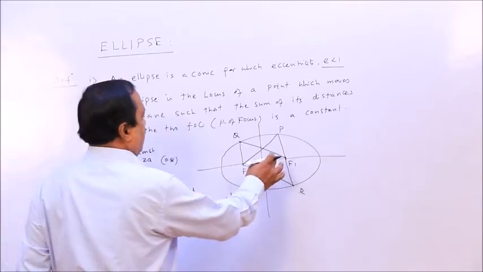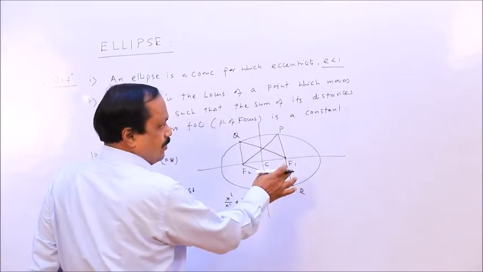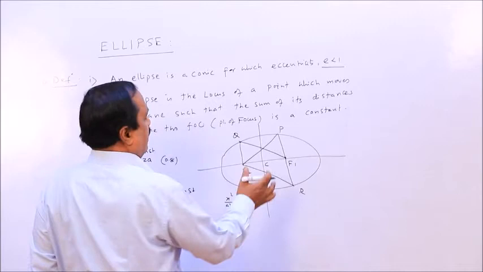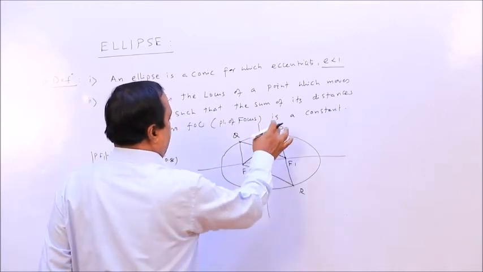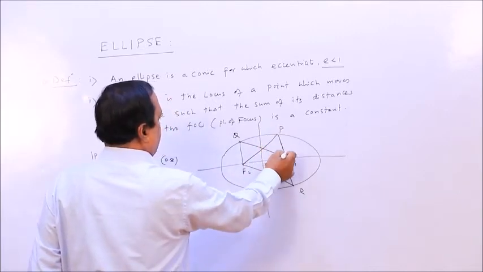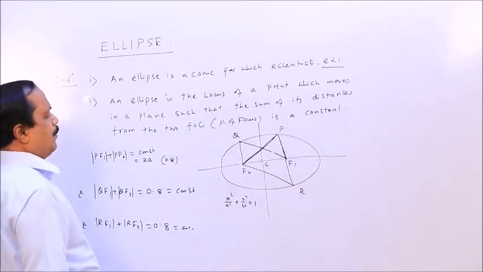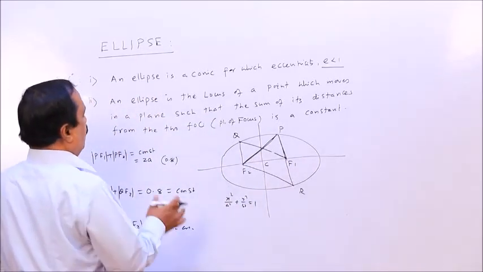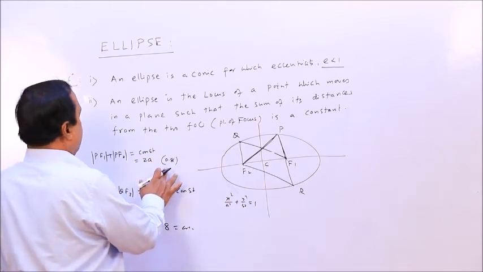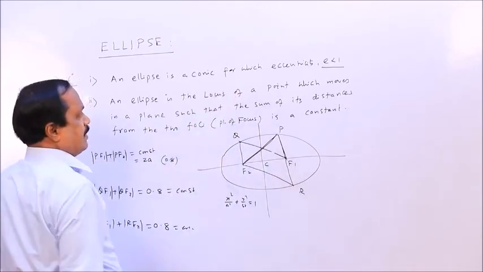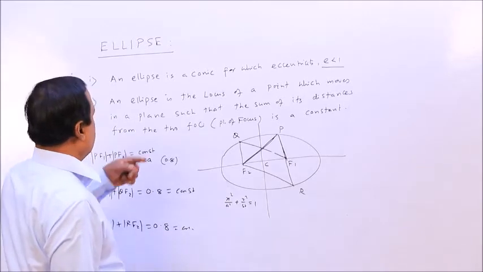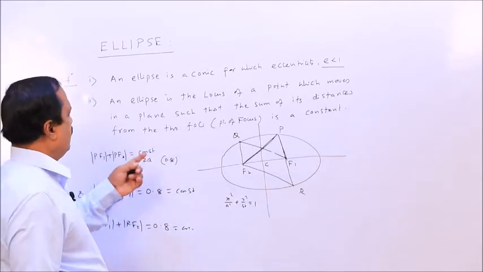There are two foci; singular is focus, plural foci. If you take any point on the curve, the sum of its distances from the two foci is always a constant. So PF1 plus PF2 is constant, because the eccentricity is always less than 1. Suppose this constant is 2a.